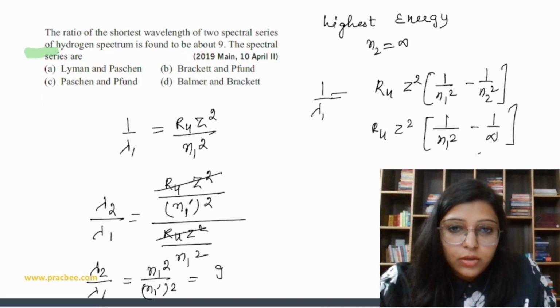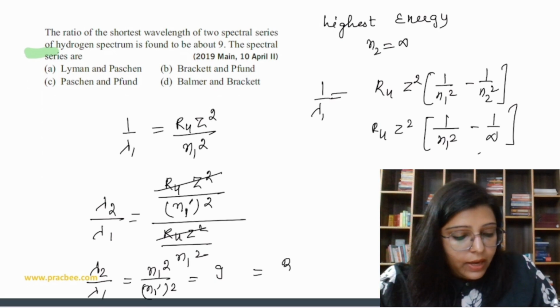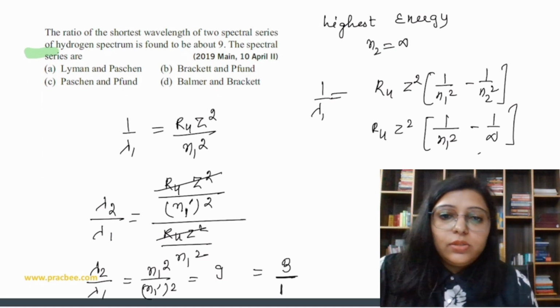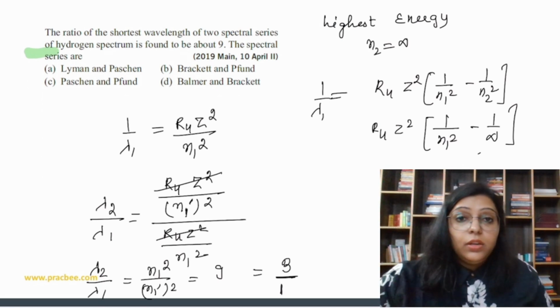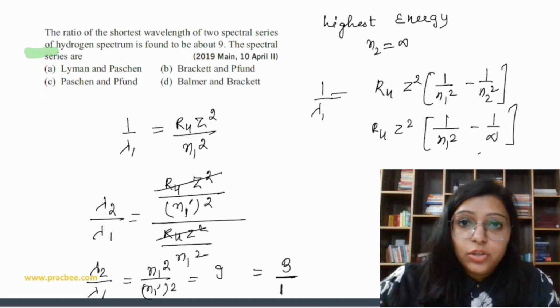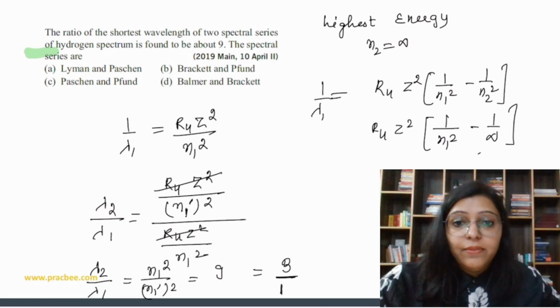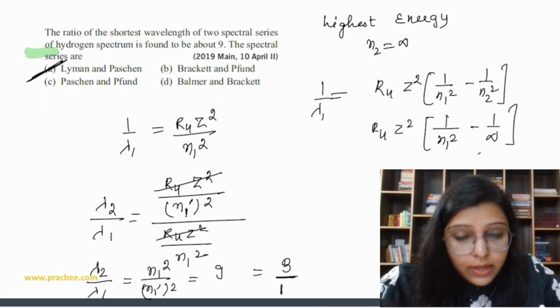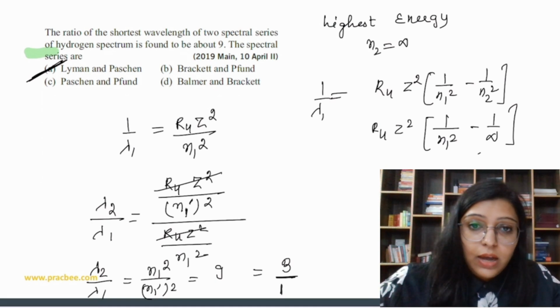It is possible when n1 is 3 and n1 dash is equal to 1, since 3 square is 9. So n1 is 3 is true for Paschen, and n1 value 1 is true for Lyman. So answer A is the correct answer.